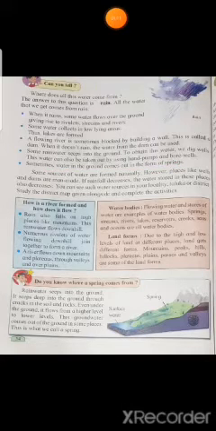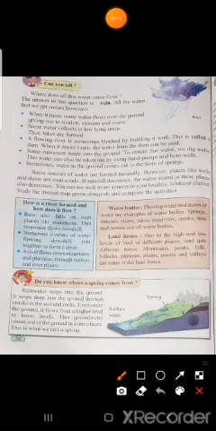So spring means what, children? Sometimes you must have seen that water comes out. You can see when the water flows across the hill or valley, it goes inside the mountain. Sometimes this water comes out in the form of spring. So that water also we can use. Now see the next paragraph, children.